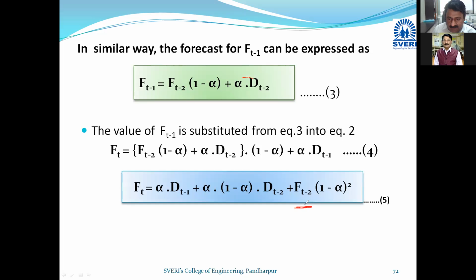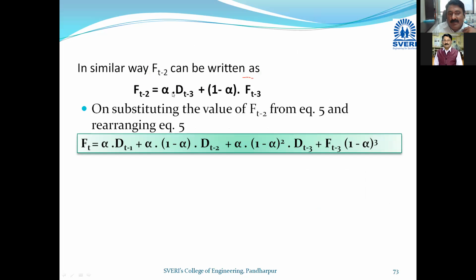So here you can see this is ft minus 2. If I want to calculate ft minus 2 and you do not have it, then it will go to minus 3, the month of October, and again I have to solve the numerical for the month of October. So ft minus 2 can be written as alpha into dt minus 3, demand for October, plus 1 minus alpha into ft minus 3, predicted demand for October. So based on October you will calculate November, based on November you will calculate December, and again if you put it in only one formula, it is combined, and the equation is solved.